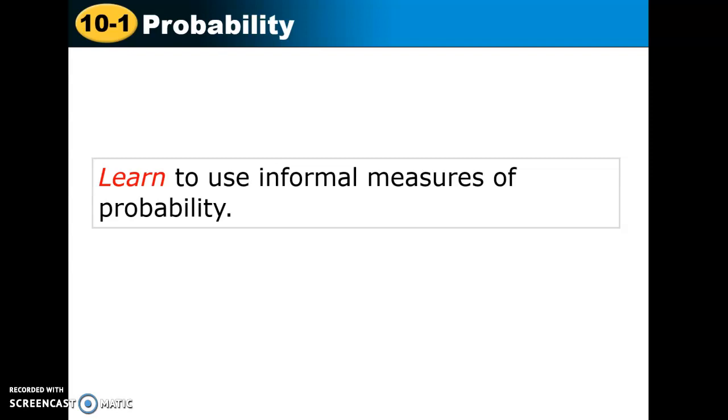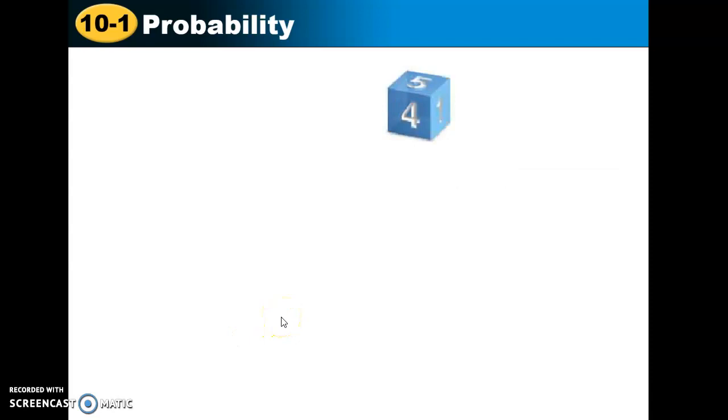Okay, so we're going to move on to chapter 10, and we're going to talk a little bit about probability. This first section is simply some informal measures of probability, just kind of an introduction to it. We don't get into it too much, and a lot of it is common sense, so hopefully it won't be too bad here towards the end of the year.